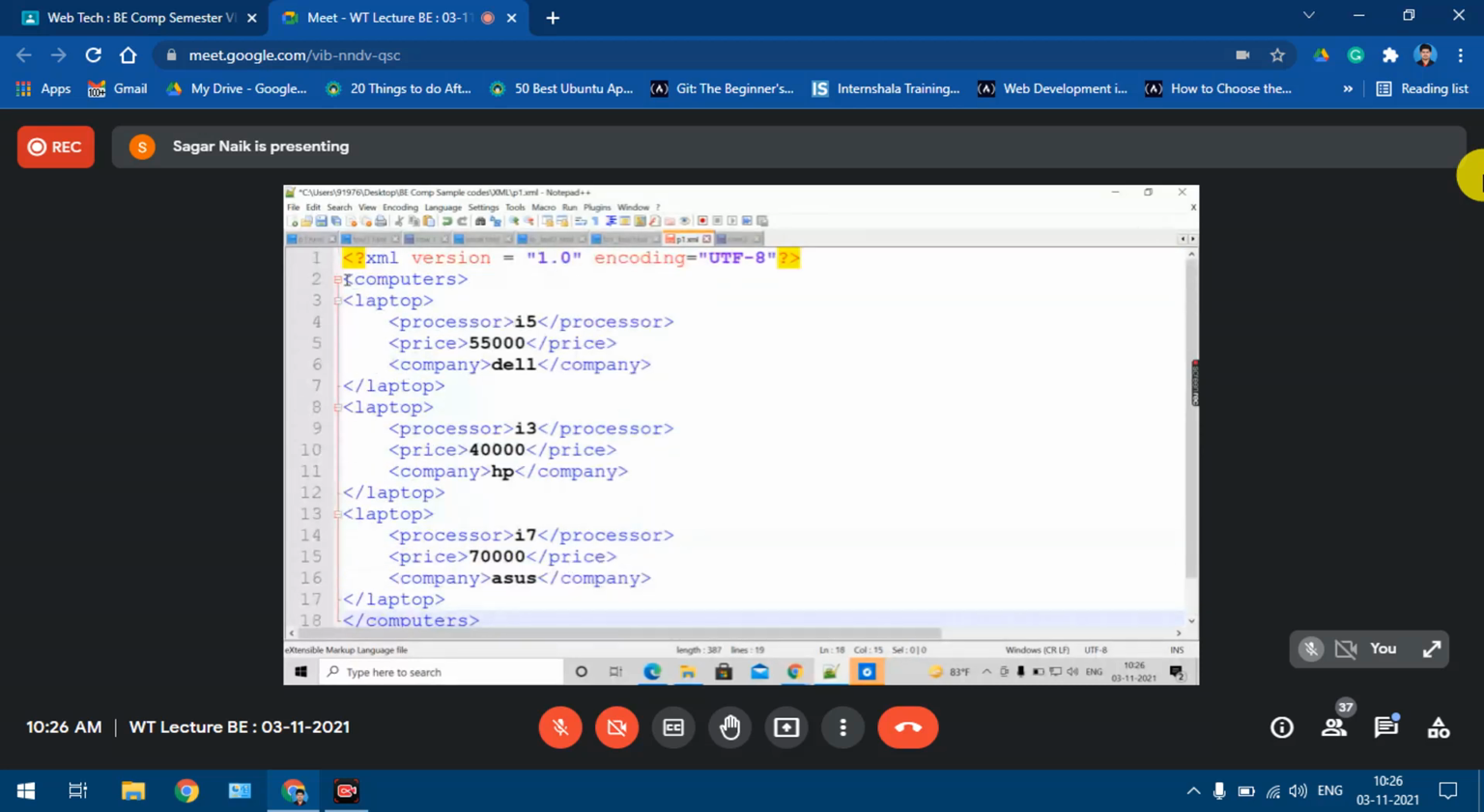What is the root node? The root node is computers, right? And this laptop element is occurring multiple times: laptop, laptop, and laptop. Yes or no? Now going to the laptop element, what do I have? I have processor, price, and company. Again processor, price, and company, processor, price, and company, right? Yes or no?